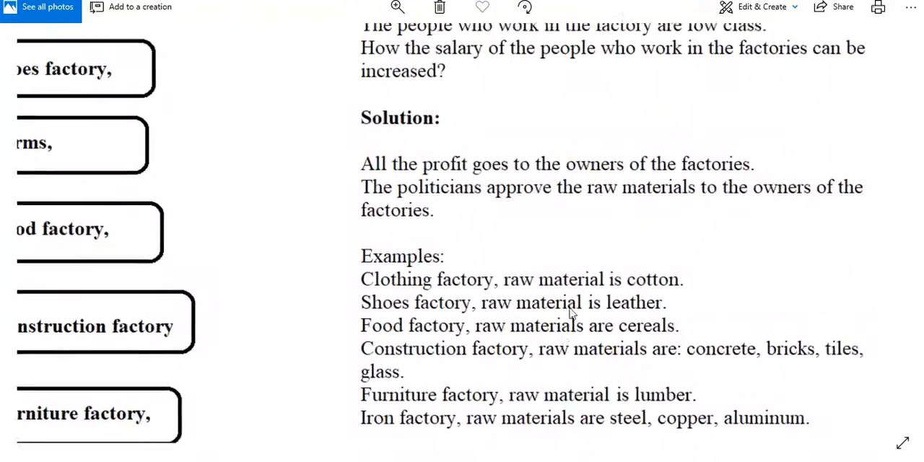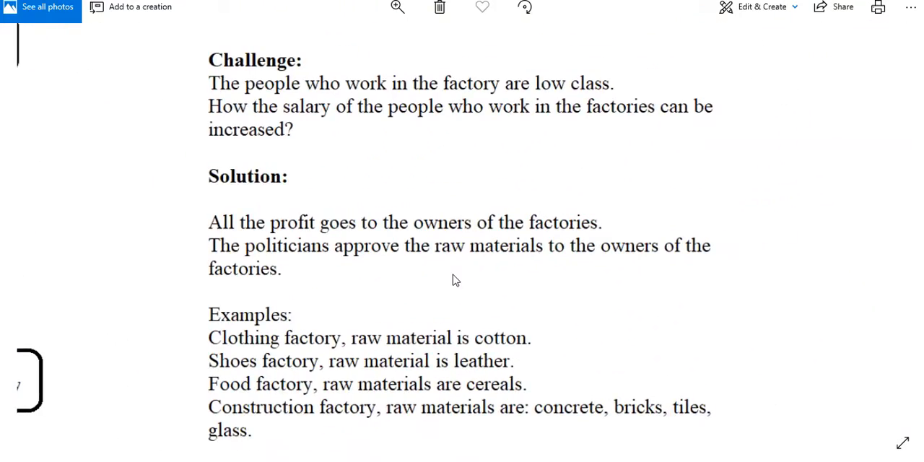Challenge. The people who work in the factory are low class. How can the salary of the people who work in the factories be increased? Solution. All the profit goes to the owners of the factories. The politicians approve the raw materials to the owners of the factories.